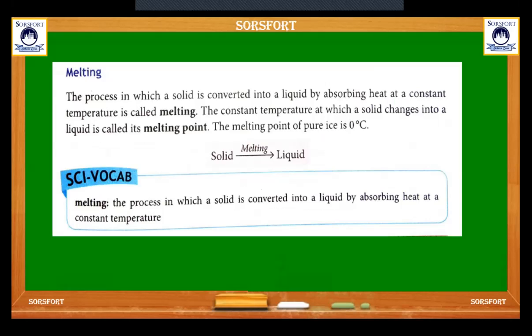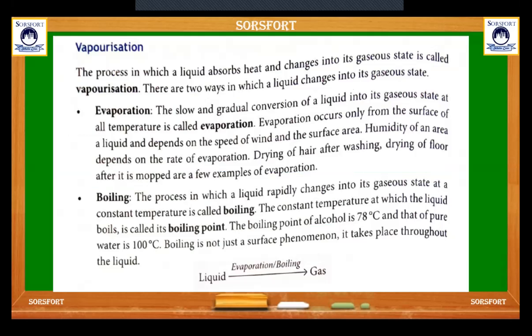Melting. We know the process in which a solid is converted to liquid at a particular temperature is called melting, and that temperature is called the melting point. Vaporization. The process in which a liquid absorbs heat and changes into gaseous state is called vaporization. There are two ways of vaporization in which a liquid changes into a gaseous state. One is evaporation, another is boiling.